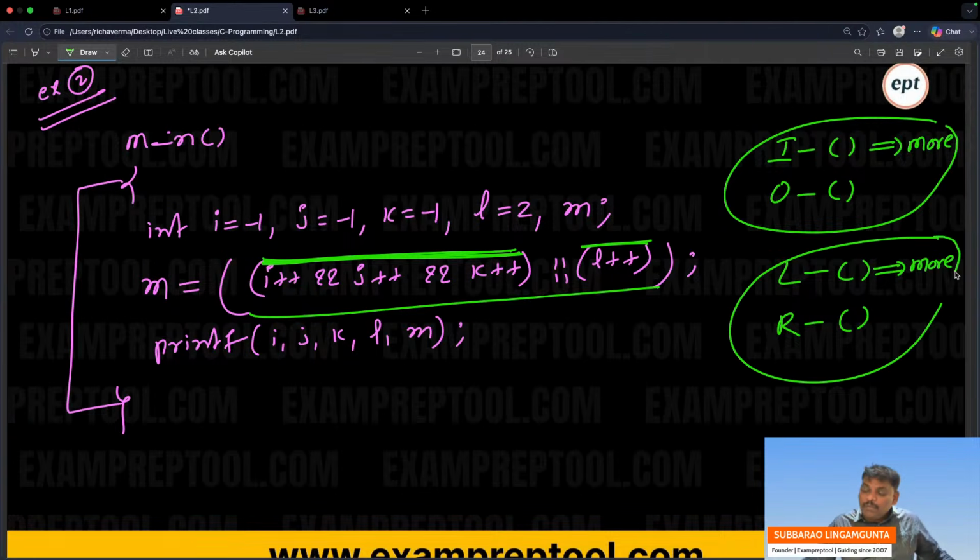Why? Left bracket means first bracket. First bracket has the highest priority. Try to understand. Left bracket, right bracket. Left bracket highest priority, because left bracket means first bracket. Remember this also. Tomorrow I will give the table also. In this problem, I want to cover this point also.